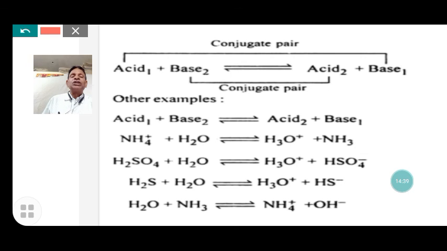Here, hydrogen sulfide gas when dissolved in water provides hydrogen to form the hydrogen sulfide ion. Hydrogen sulfide gas is an acid, and the hydrogen sulfide ion is a base. Water acts as a base, and after receiving protons it becomes the hydronium ion, which is an acid. So whenever acid and base combine, there are two pairs of acids and bases, and they form conjugate acid and conjugate base. That is the concept here.